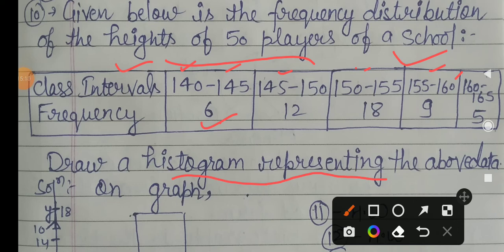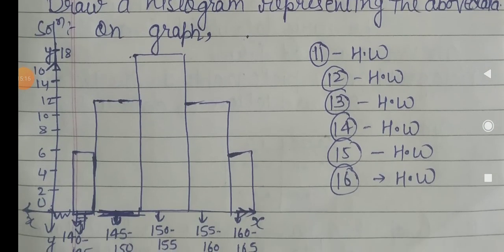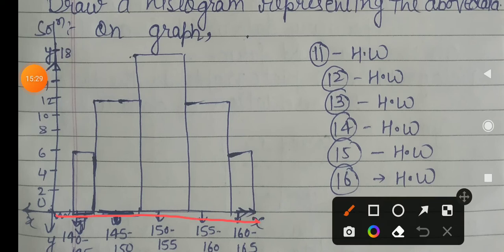So you have to draw the histogram for this. How to draw the histogram for this data? You very well know. First of all you have to take a graph, and on that graph you have to mark the x-axis and y-axis. Here the x-axis is there and the y-axis is there. Now after drawing the x-axis and y-axis, you have to take a scale on the x-axis and also on the y-axis.